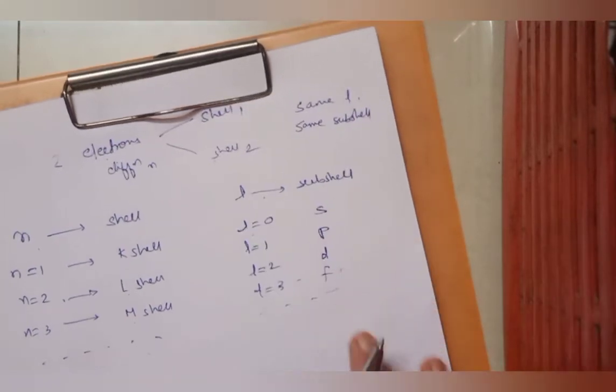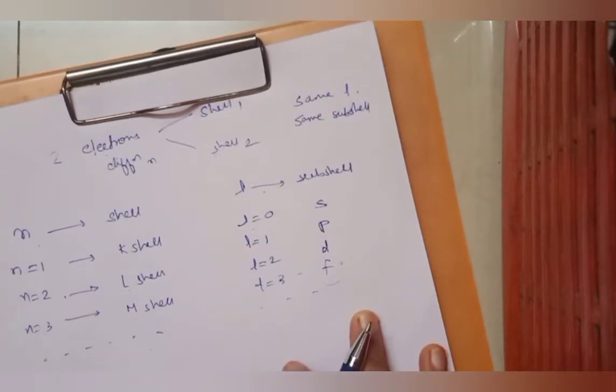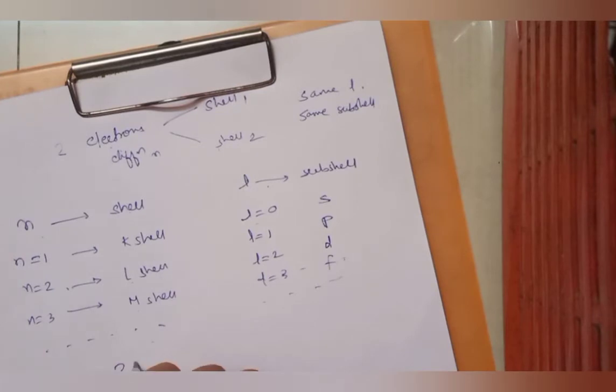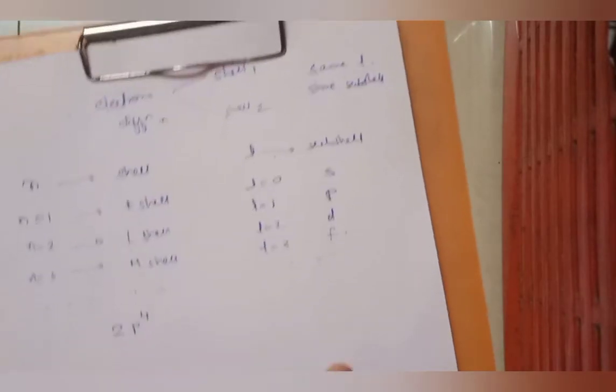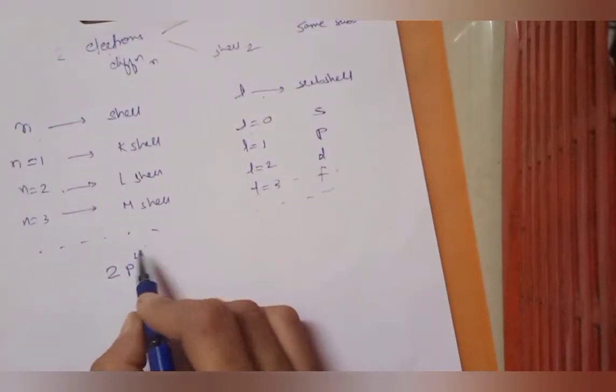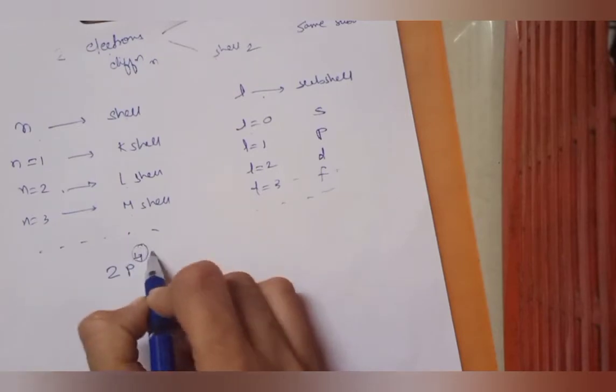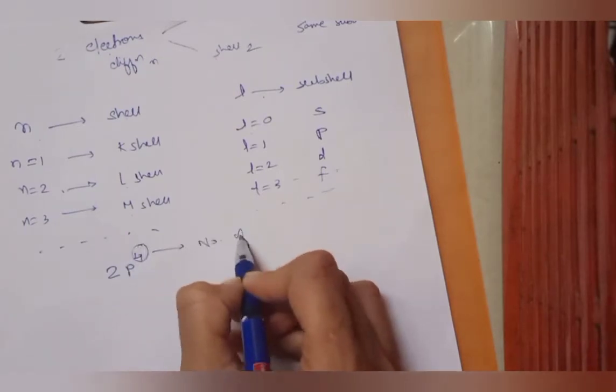Okay. So that is one thing. So whenever I say 2p4 or 3s2 and so on, we write like that. So what is 2p4? This number represents the number of electrons.